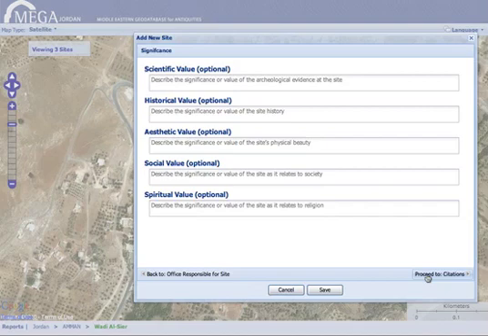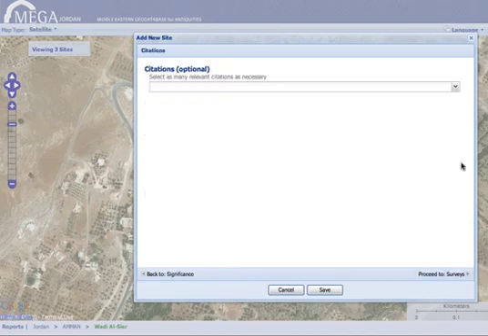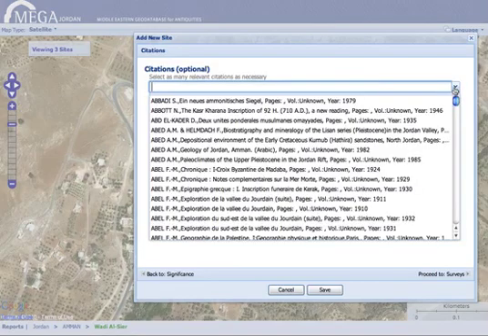Here you can enter information about the site significance and its scientific, historical, aesthetic, social, and spiritual values. Click Proceed to Citations and select as many references from the drop-down list as necessary.